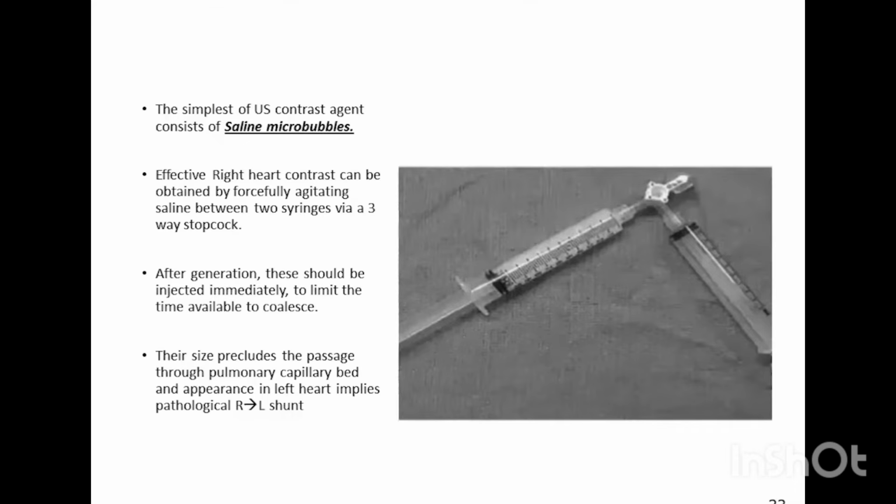When they are rapidly injected into the vein, they will appear on the right side. The size of these microbubbles precludes passage through the pulmonary capillaries, and they will normally be seen only in the right-sided chambers. If these saline microbubbles appear in the left-sided chambers, this implies that there is some pathological right to left shunting, either intracardiac or extracardiac.